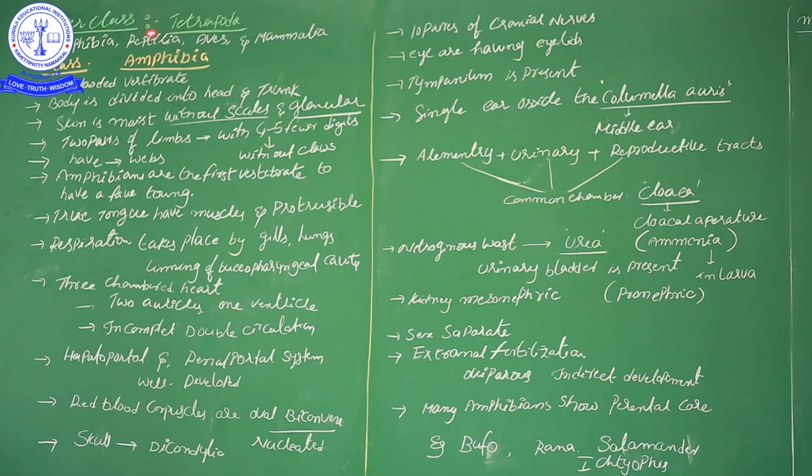Dear students, today's topic is Tetrapoda. The meaning of Tetrapoda: tetra means 4, poda means legs. Organisms having 4 limbs, I mean forelimbs and hind limbs, are tetrapods. Based on that, amphibians are the organisms with 4 legs. Imagine in your brain, amphibians have 4 limbs.